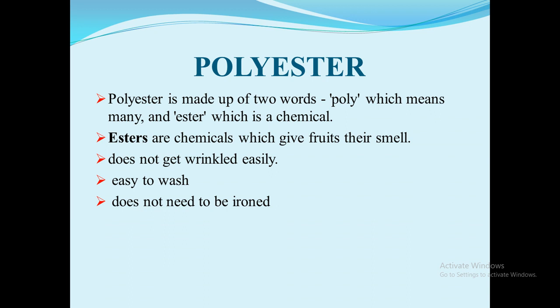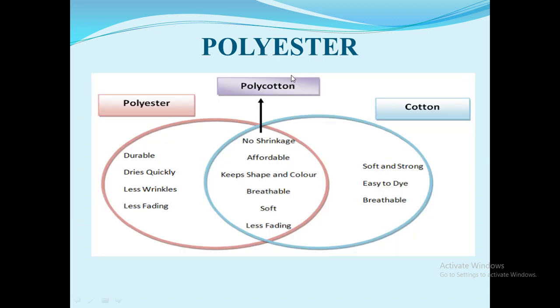These esters are chemicals which give fruits their smell. Fibers made from polyester do not get wrinkled easily, and they remain crisp and easy to wash. So it is quite suitable for making dress material. These fabrics are sold by many names like polycot, polywool, terrycot, etc. As the name suggests, these are made by mixing two types of fibers. For example, polycot is a mixture of polyester and cotton.